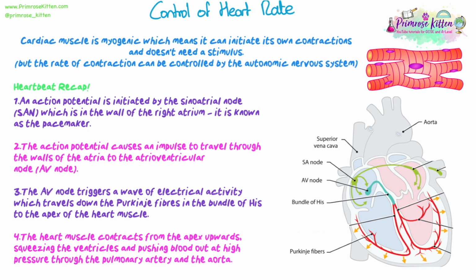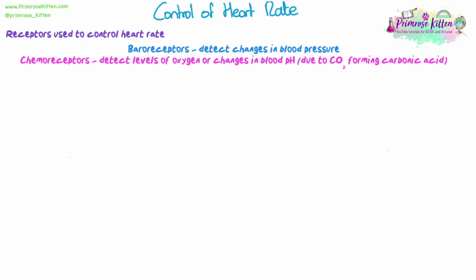So we're really talking about controlling the frequency of impulses, or the frequency of action potentials, that are happening at the sinoatrial node. That's what the autonomic nervous system is going to control here. And then the rest of this process happens exactly as we've just said. Regardless of how frequent those impulses are, heartbeat will still happen in the same way.